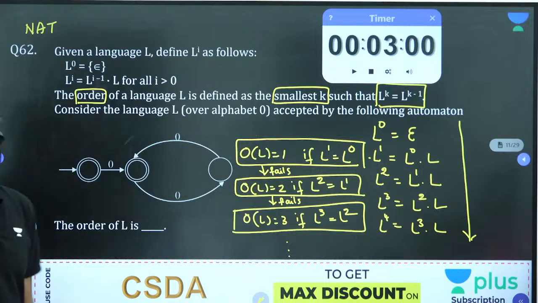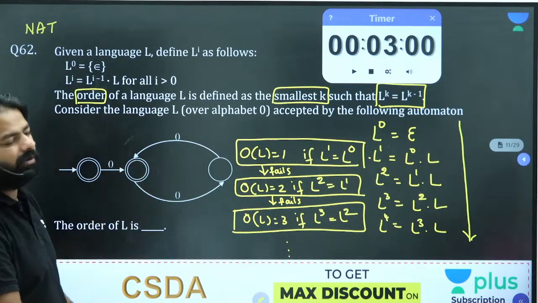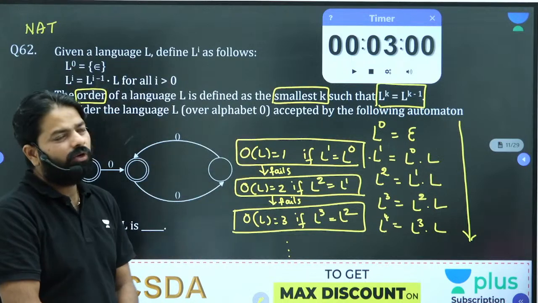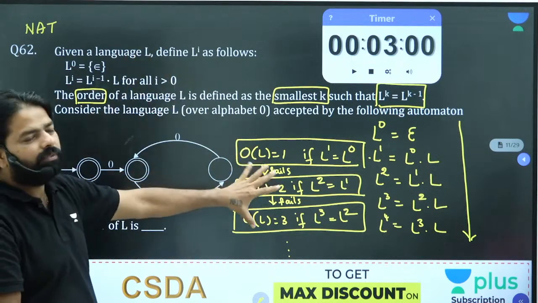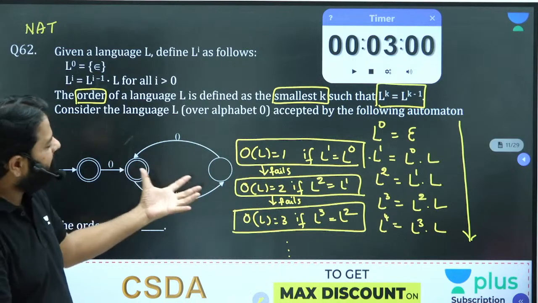Has anybody computed so far? Let me see. No one yet. Did you understand the approach? Do not worry about what is a DFA or what is a finite automaton. Worry about what is given to you. You have been given an algorithm. Once you understand the concept, the answer will become very easy.